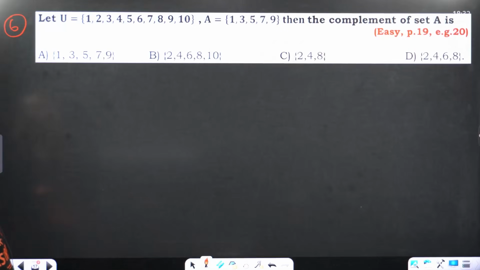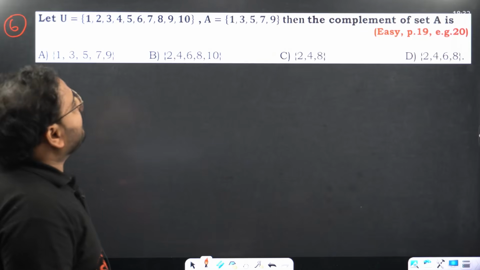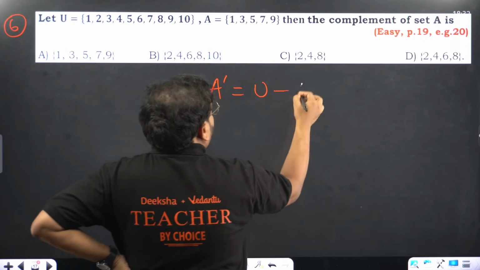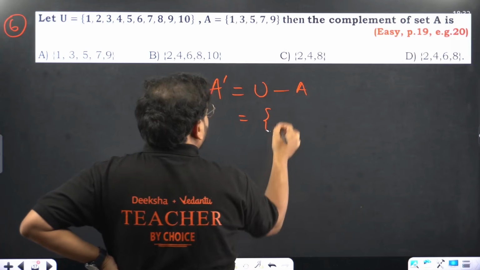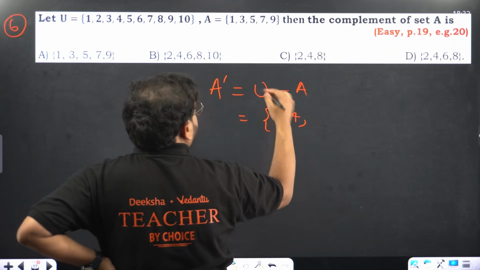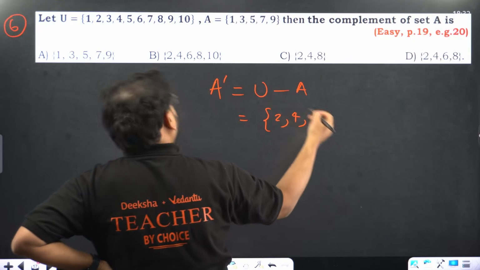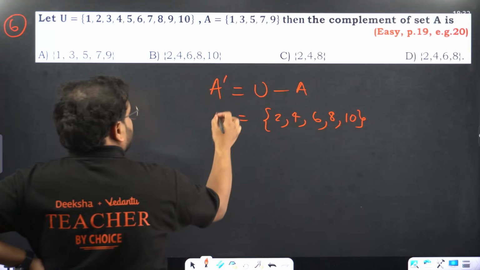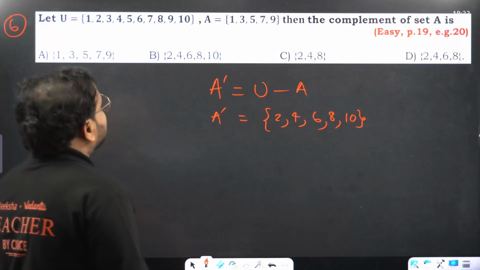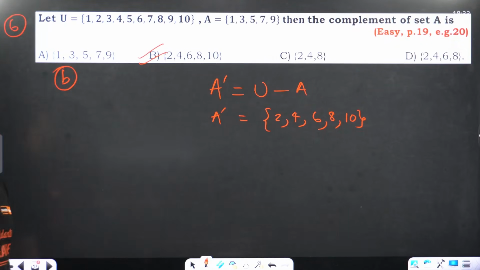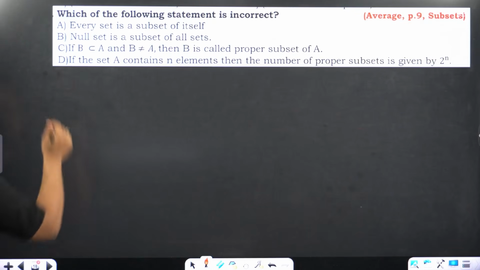The universal set is given as 1, 2, 3, 4, 5, 6, 7, 8, 9, 10. A is given, and I'm looking for the complement of set A. The complement of A is the universal set minus A, everything in the universal set except A. 1 we can't write, 2 we write; 3 we can't, 4 we write; 5 no, 6 yes; 7 no, 8 yes; 9 no, 10 yes. This is A complement: 2, 4, 6, 8, 10, which is option B. Question number 7 now.